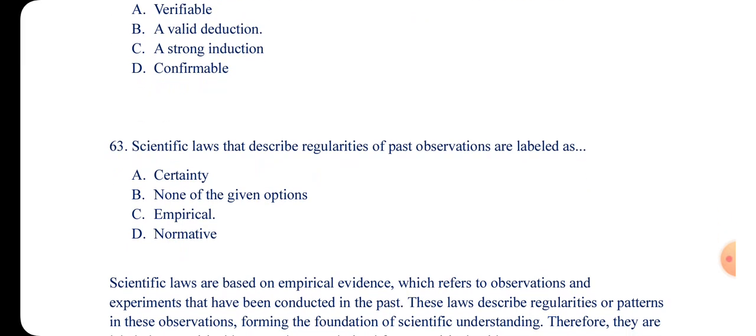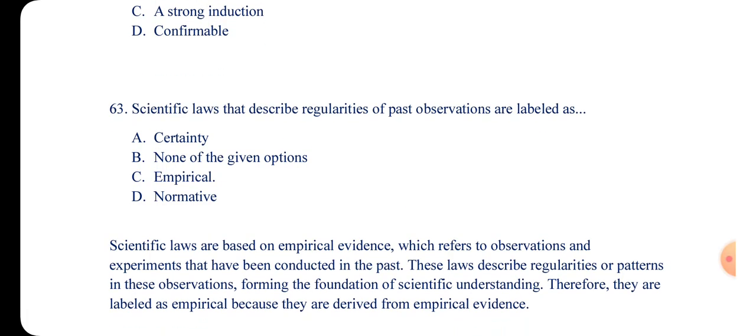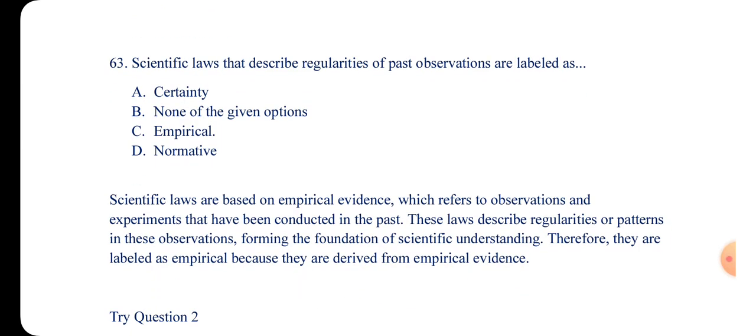Let's look at number 63. Scientific laws that describe regularities of past observations are labeled as what? A, certainty; B, none of the given options; C, empirical; and D, normative. So it is empirical. Scientific laws are based on empirical evidence, which refers to observation and experiment that have been conducted in the past.